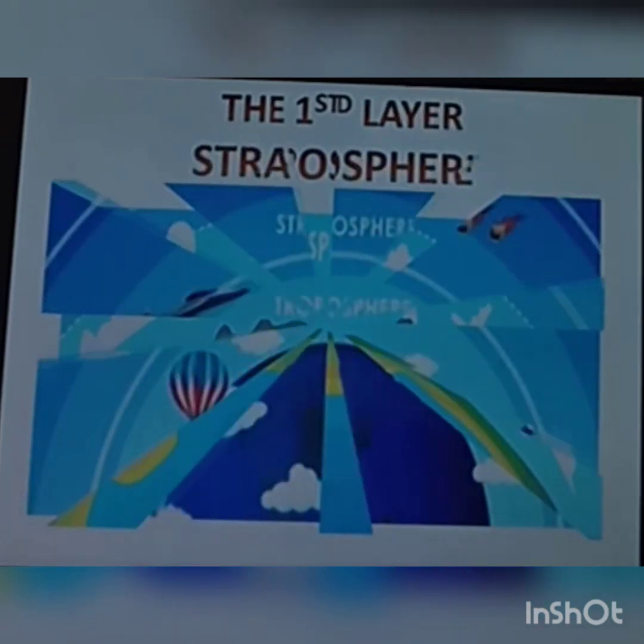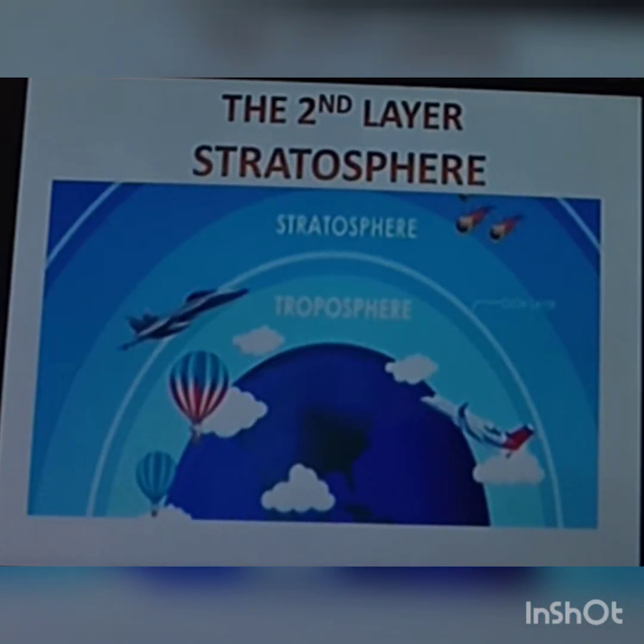As you can see, stratosphere, then it is a second layer, and strat means layer. This layer of an atmosphere has its own set of layers. This is a region where the jet planes fly. This layer extends from 20 to 50 kilometers. This layer is denser than that in the troposphere.